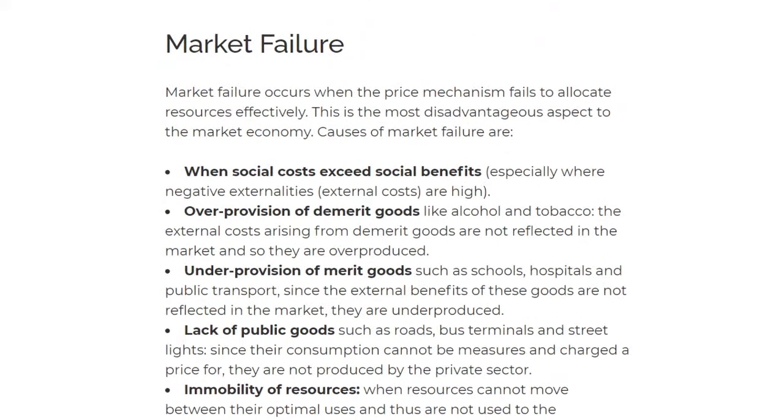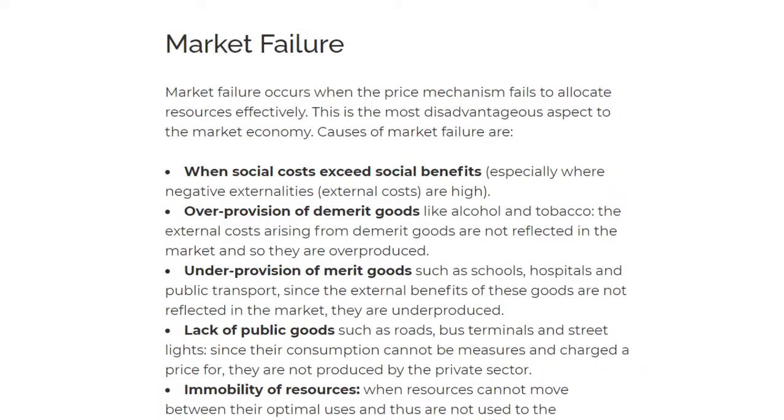Now we move on to market failure and the factors affecting market failure. First of all, we need to define what market failure is. We're going to start with the market failure definition, and then talk about it more. Okay, so let's begin. What is market failure?